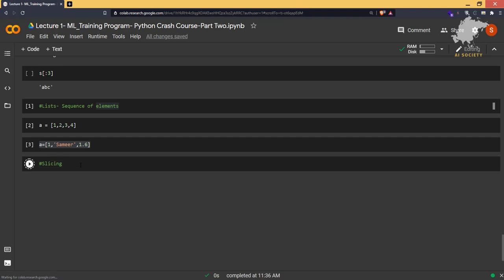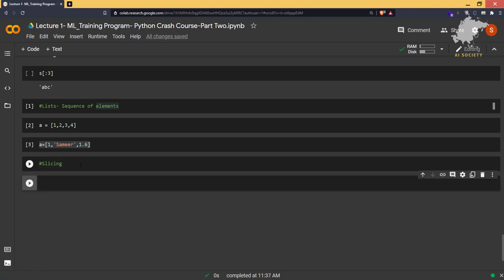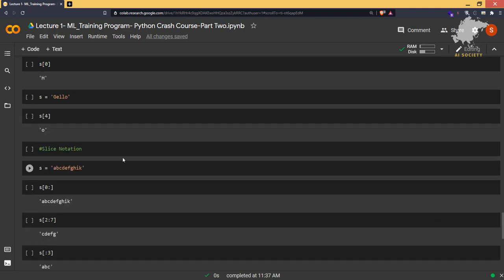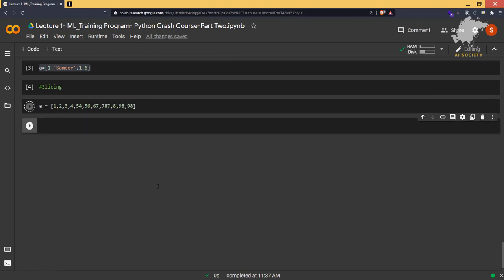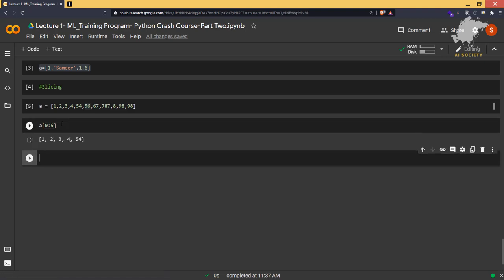If we talk about the slicing concept, it's exactly the same as we used to do in strings. So let's quickly do it. First of all, let's create a very big list. Now we have stored this list in a variable, and now I want to extract from 1 till 5. So what will I do? 0, 1, 2, 3, 4, 5. That means I'll do 0 to 5, and then it will give us the desired output. It is as easy as that.